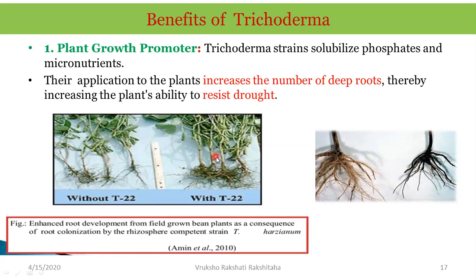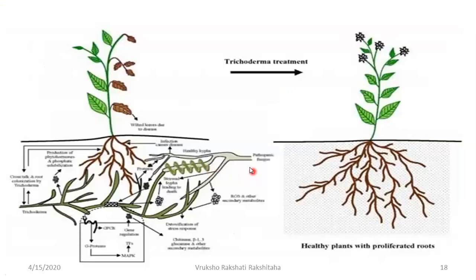Now this is another pic. So here you can see that these are the bean plants. You can see the roots of the bean plants where Trichoderma has not been used. They're very, very poorly developed. Whereas when Trichoderma is used, you can see a very robust growth of the roots. Now this is another pic to demonstrate the benefit of Trichoderma treatment.